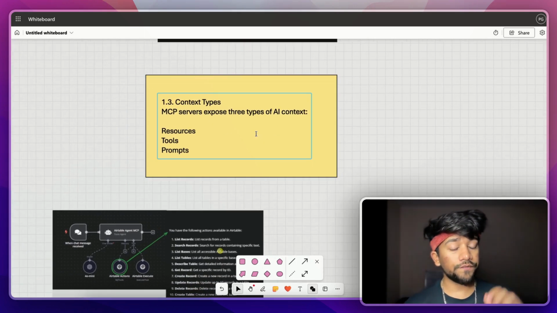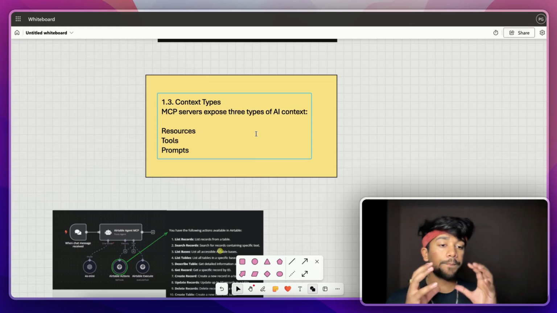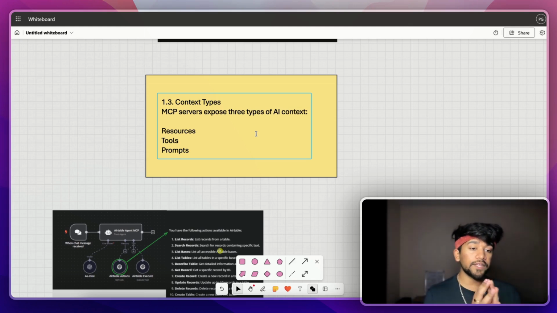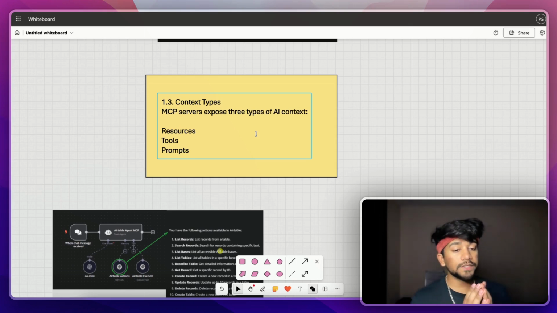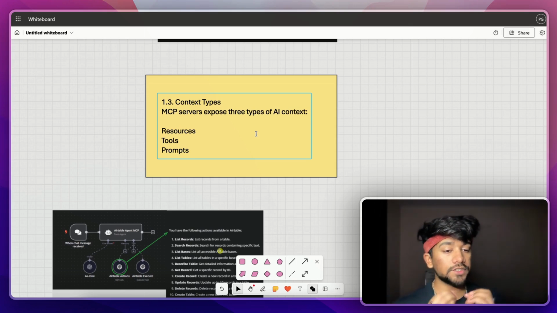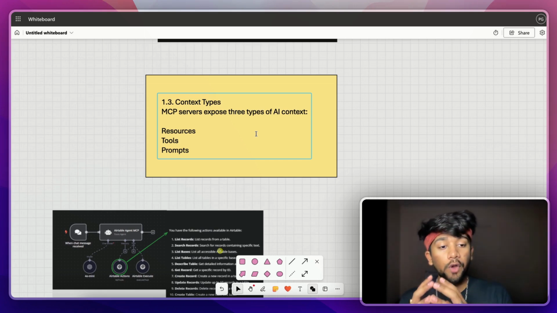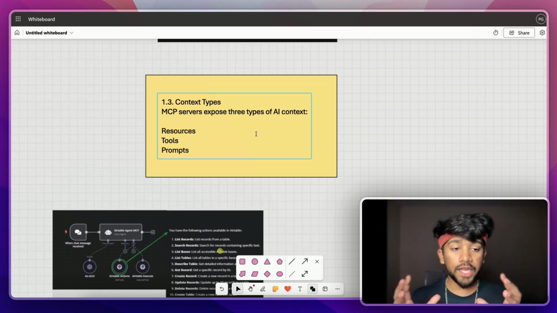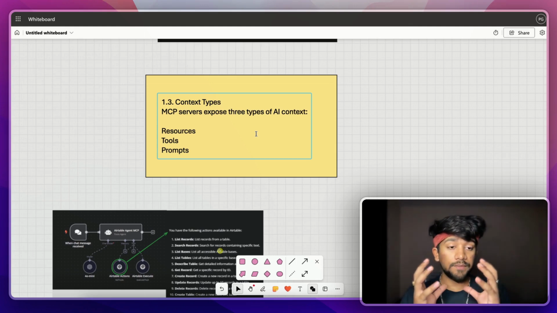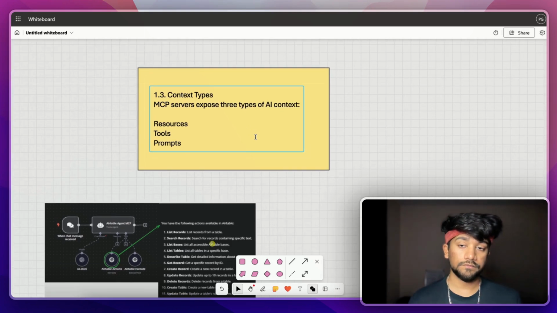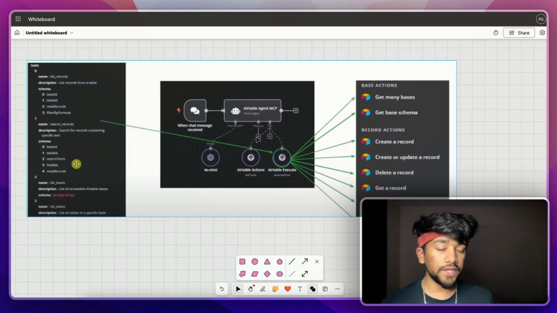After resources and tools, we have prompts. Prompts are basically prompt templates which the MCP server provides so that the client can communicate with the MCP server. The MCP server gives out some prompt templates, so that using these templates you can give me the data, and in that data I can easily understand, okay, this is the information which I can provide you. So that is where prompts come in. A prompt is basically a huge library of templates which suggests the prompts the MCP server can understand.